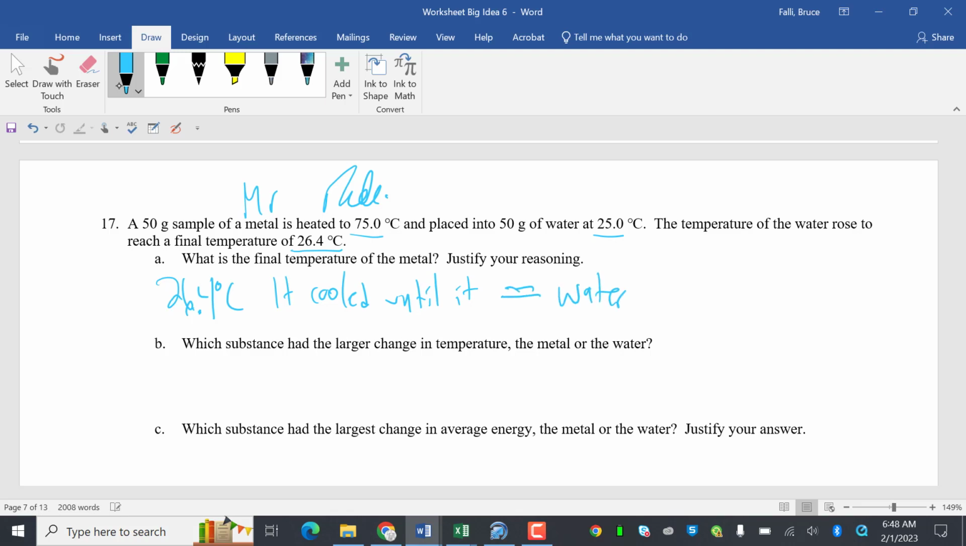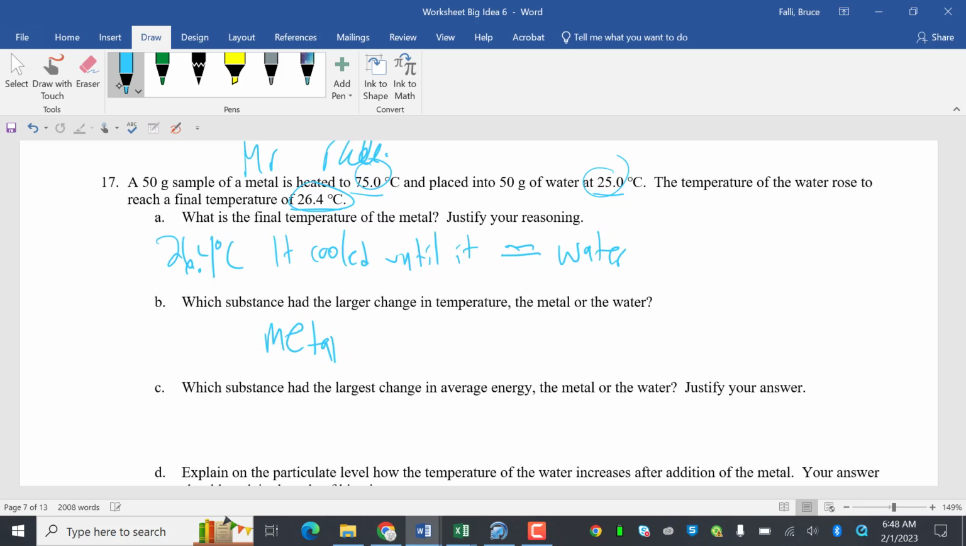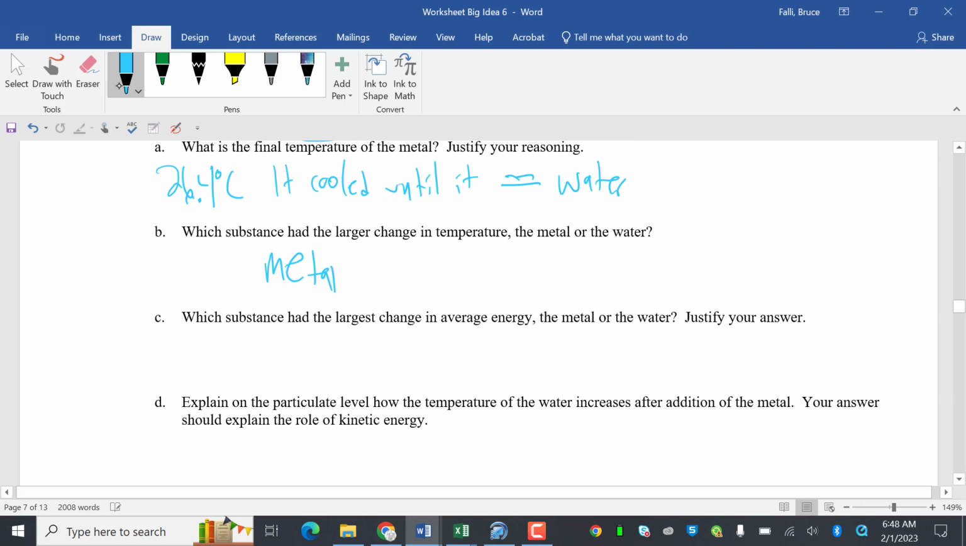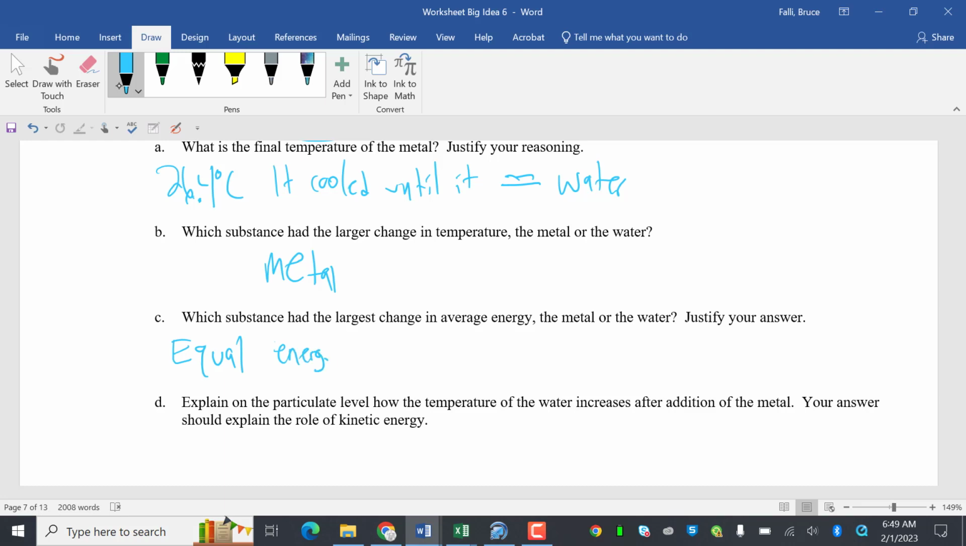Which substance had the largest change in temperature, the metal or the water? Metal, right? 75 to 26.4 is about 50, and this was about 1.4. Which substance had the largest change in average energy, the metal or the water? Justify your answer. They are equal. The energy includes mass and C. Water has a high C.